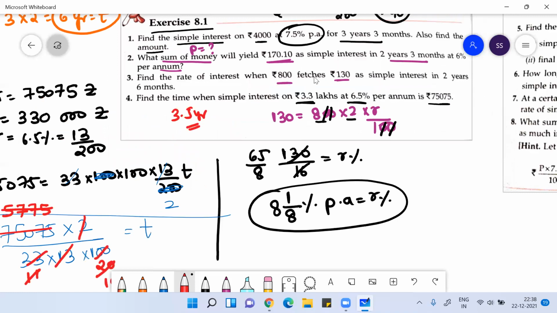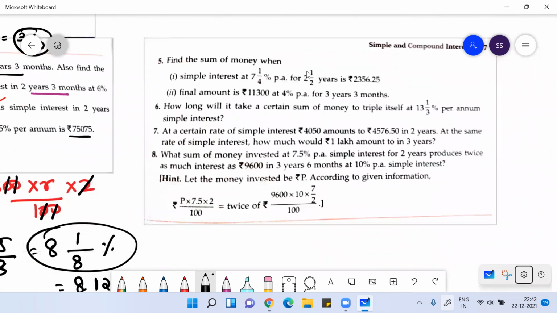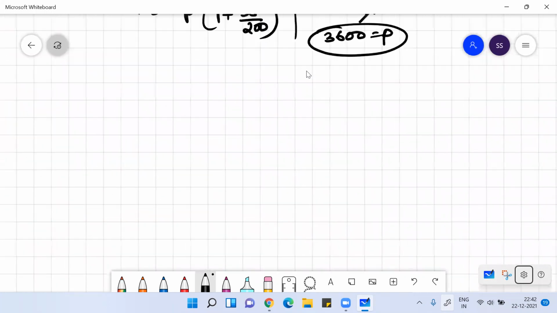And the third one, the answer is 8 1 by 8%. Any doubt, please ask me. So in today's class, we did 4 questions of exercise 8.1. We'll continue our discussion in the next class. We'll start from question number 5. Please make sure that you go through this video first before tomorrow's class, so that you will understand this in a much better way.